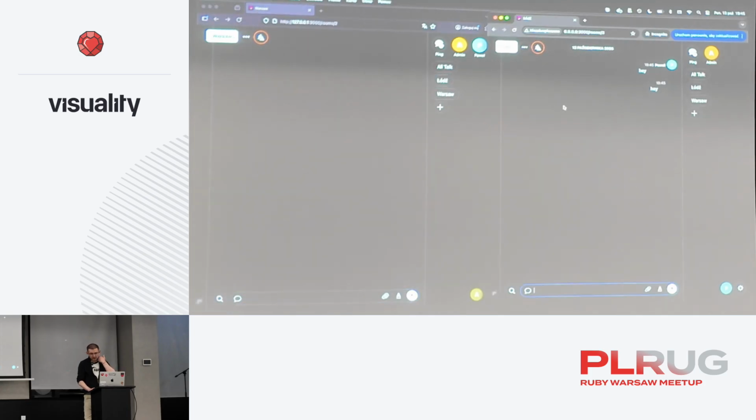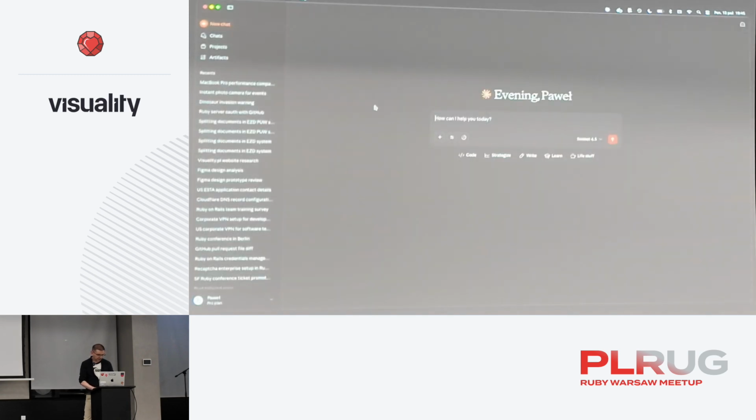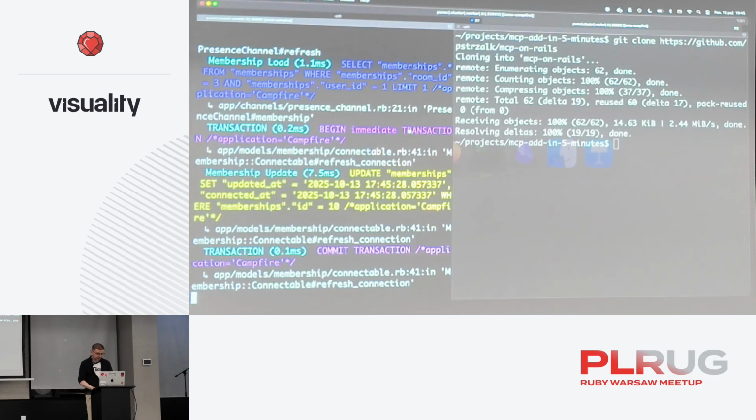All right, so as I've mentioned, Model Context Protocol is something that would allow you to take an application like, for example, Claude Code. How it works here: I should be able to type in a command to actually do something within Campfire. For that, Campfire has to expose an MCP server, so that this application can connect to it. So we're going to add MCP to Campfire.